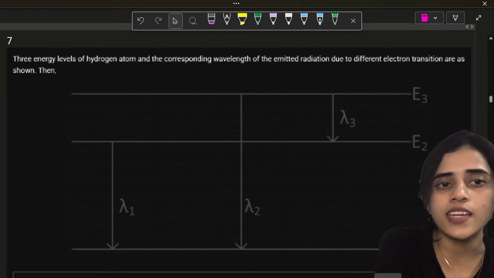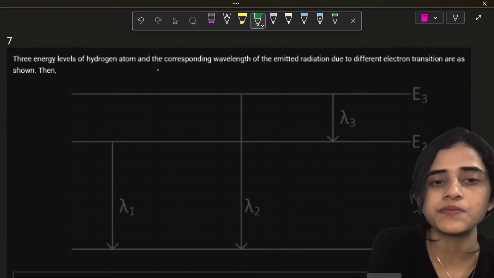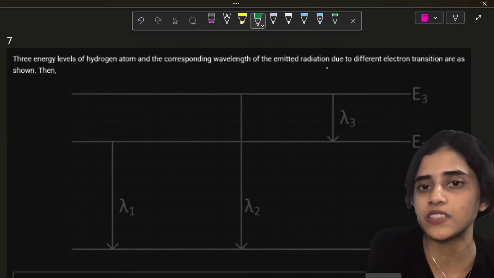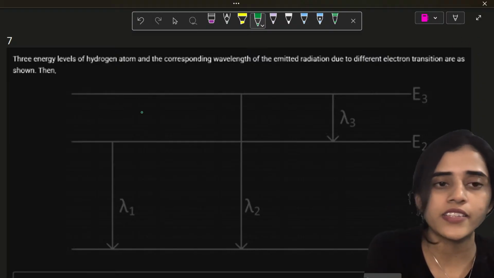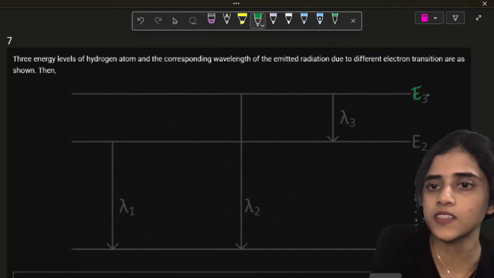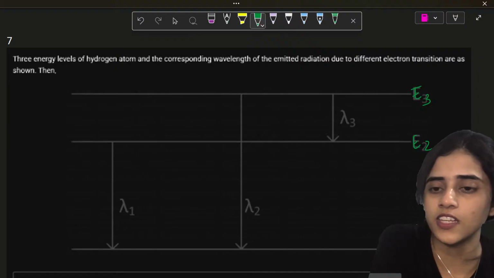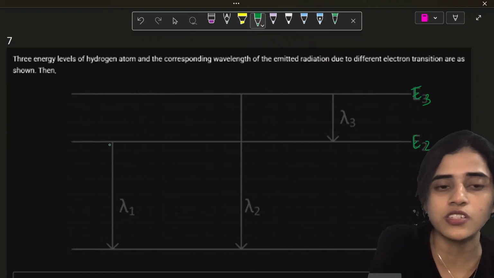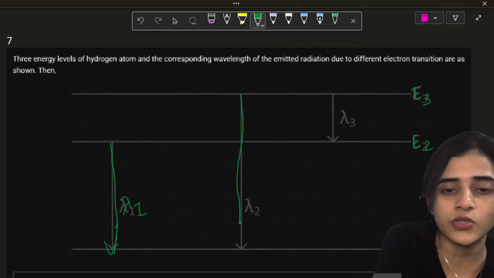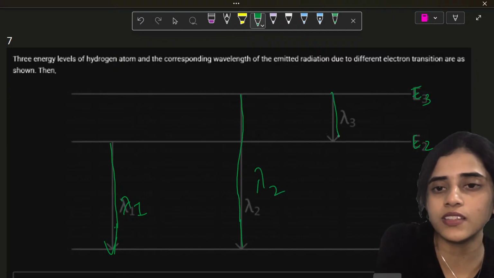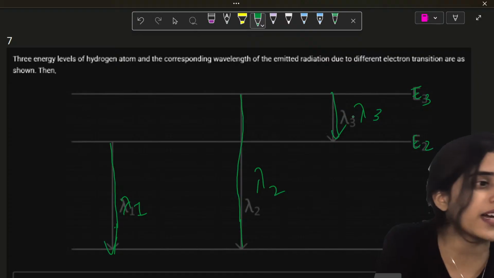Three energy levels of hydrogen atom and the corresponding wavelength of the emitted radiation due to different electron transitions are as shown. So you can see this is E3, this is E2, this is E1. The first transition, from E2 to E1, is called lambda 1. From E3 to E1, the transition is called lambda 2. E3 to E2, the transition is called lambda 3.